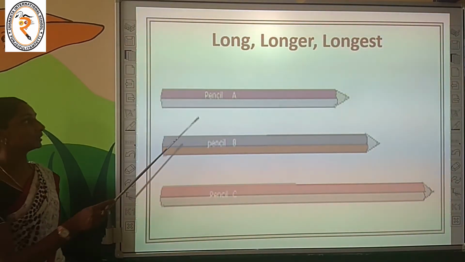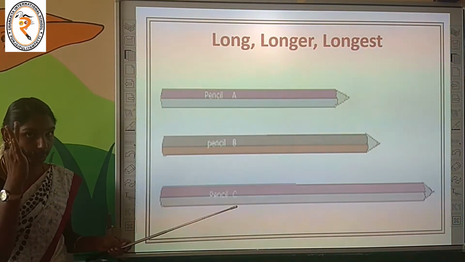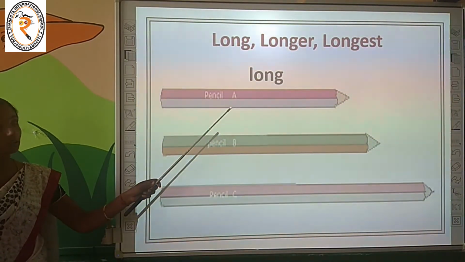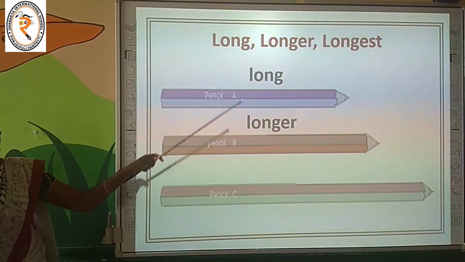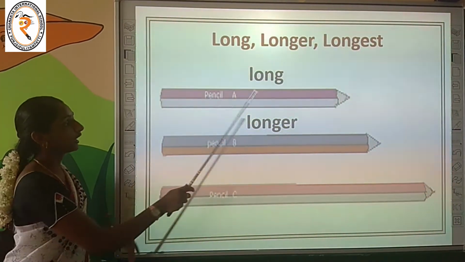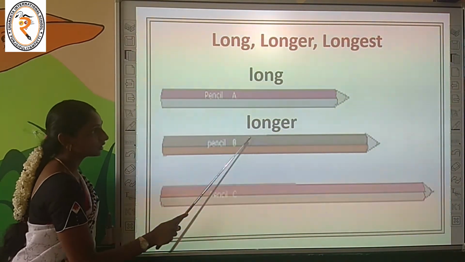See this example. Here also we are going to compare how many pencils? 3 pencils. Listen carefully. The first one is long length. The second one is longer than the first one. When we have two things to compare, you have to add er to the word, or else use the word longer.